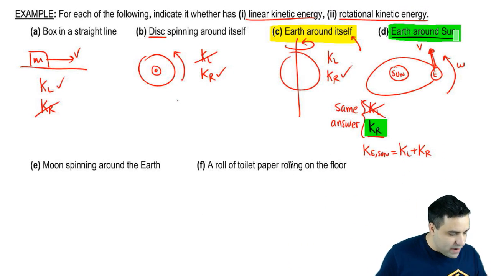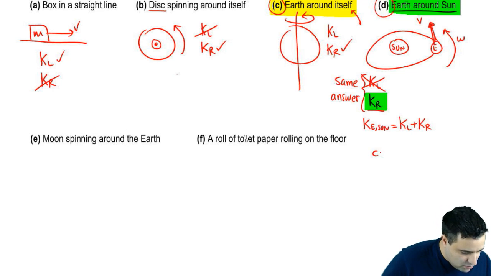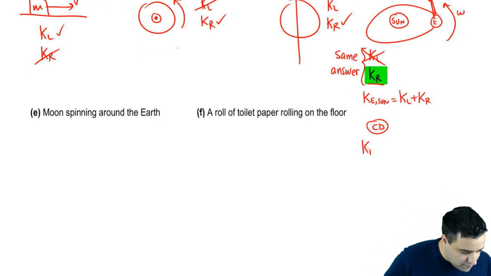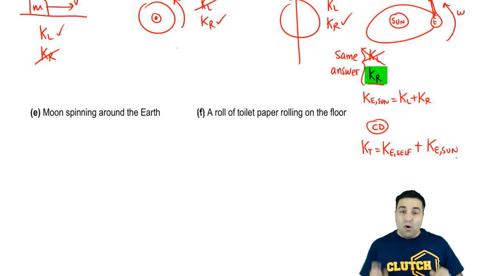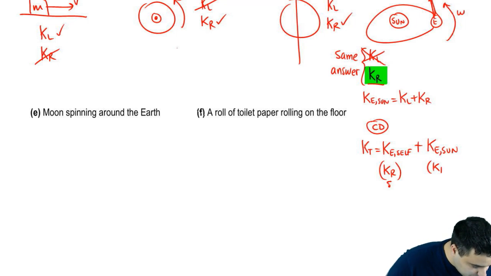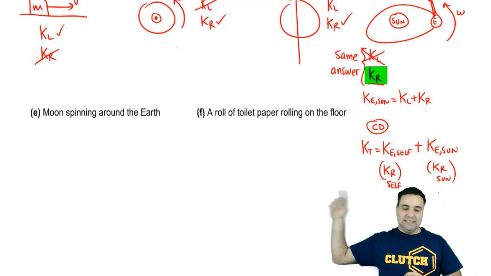Now, what about the total energy of the Earth? I'm going to add a little thing here. I got C and D. I'm going to call this CD. What about the total kinetic energy of the Earth? Kinetic total of the Earth, meaning the kinetic energy of the Earth around itself plus the kinetic energy of the Earth around the sun. Well, both of these are rotational. The Earth has a rotational energy around itself, and it has a rotational energy around the sun, KR sun, okay? So rotational is if you spin around yourself or if you spin around something else.